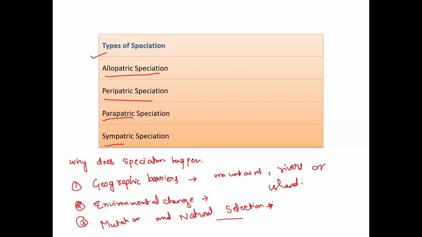So mutation and natural selection help populations adapt in different ways in different environments. These are the major causes of speciation: geographic barriers, environmental changes, mutation, and natural selection. The types of speciation are allopatric, peripatric, parapatric, and sympatric. Let's understand them one by one.